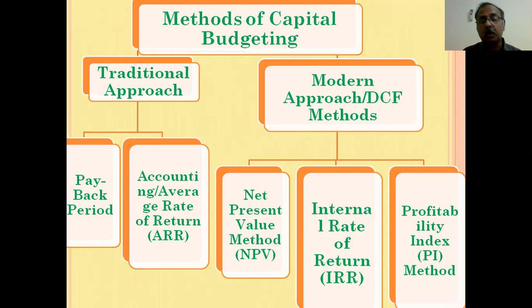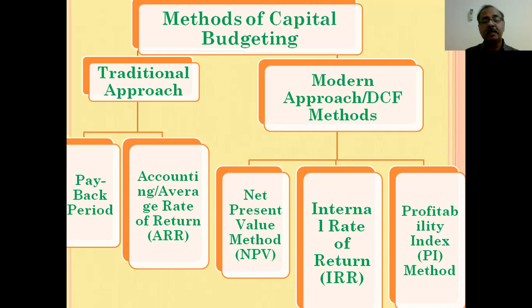Then modern approach or discounted cash flow method or time adjusted methods consists of three important methods of capital budgeting. First one is net present value method or NPV method. The second one is internal rate of return or IRR. And third one is profitability index, PI method.